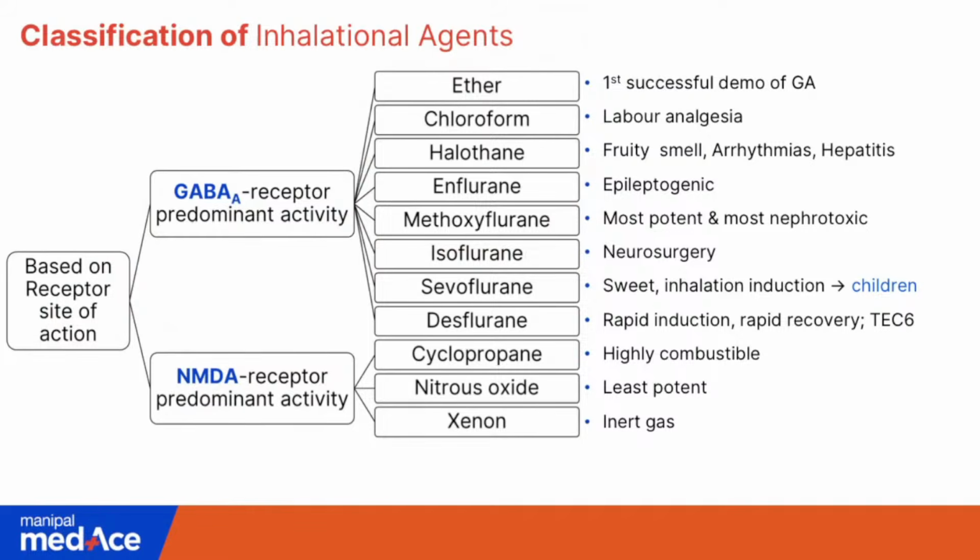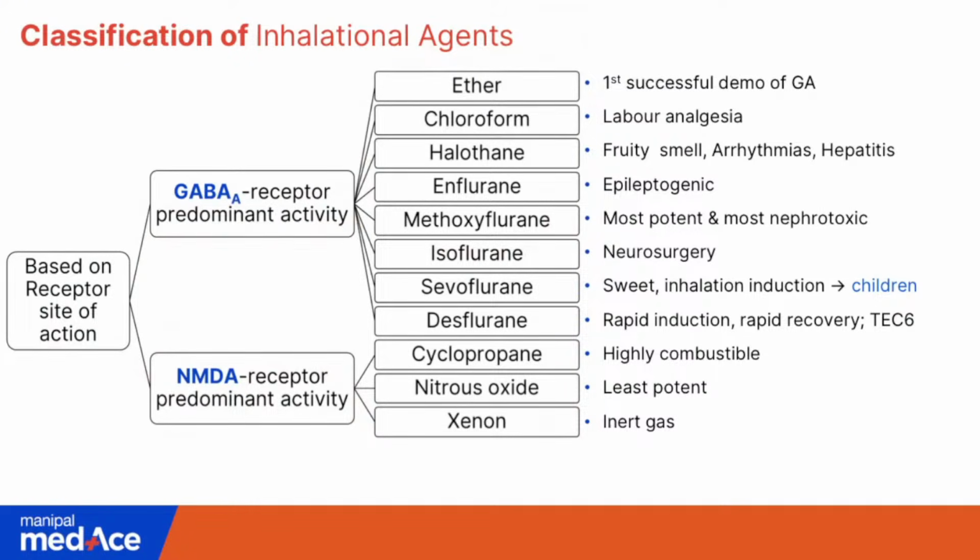These are the GABA A receptor predominant activity inhalational agents, whereas cyclopropane, which is not in use, nitrous oxide, which we have stopped using or we are starting to stop using, and xenon, which is an ideal inhalational agent. These three are having NMDA receptor predominant activity, and these three are also rarely used now, except for nitrous oxide in the developed countries, in the underdeveloped countries.